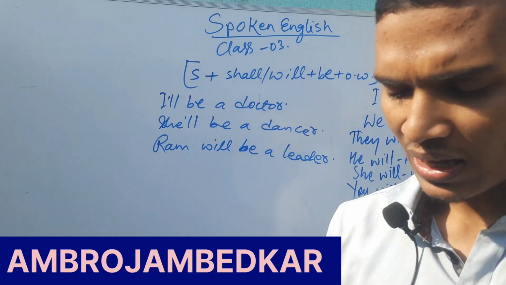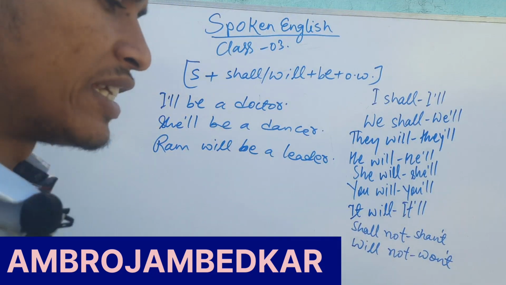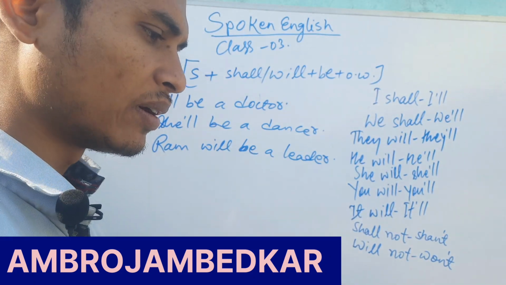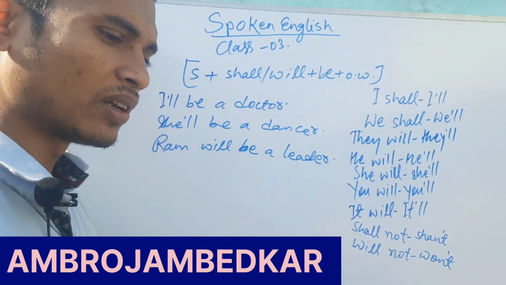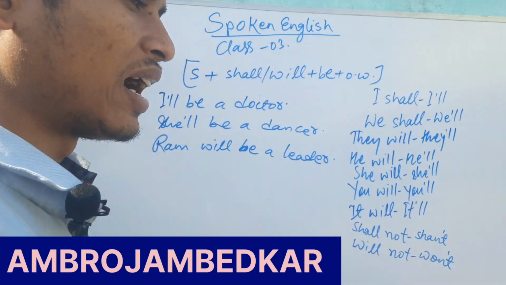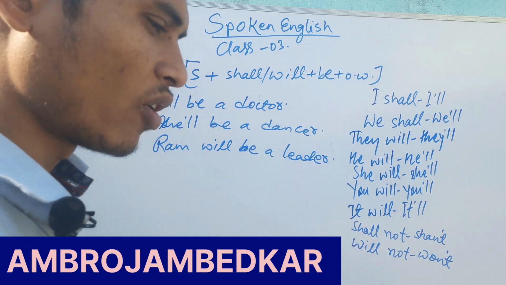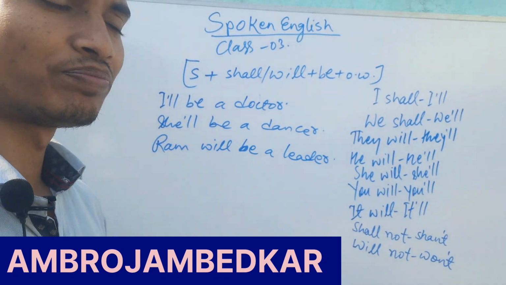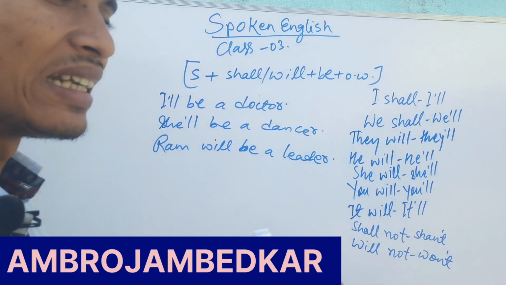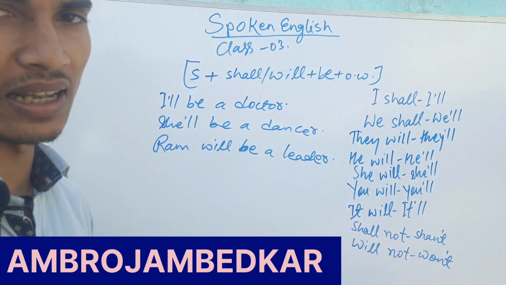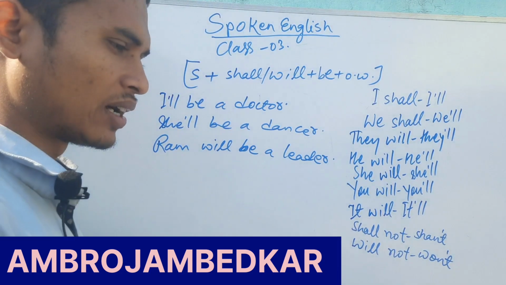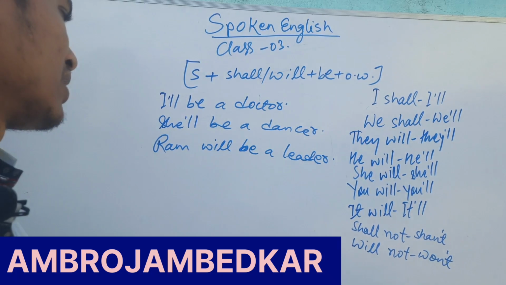Okay, practice with me. I'll be a doctor, मैं डॉक्टर बनूंगा. She'll be a dancer, वह नृतक बनेगी. She'll be a teacher, वह शिक्षिका बनेगी. She'll be a madam, वह मैडम बनेगी. She'll be a mother, वह माँ बनेगी. I'll be a doctor, I'll be a teacher, I'll be a dancer, I'll be a leader, I'll be an IAS officer, I'll be an editor. Like this we can form many sentences, and these sentences are related to our day-to-day life. That's why it will help in spoken English.